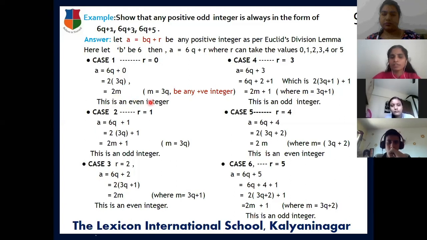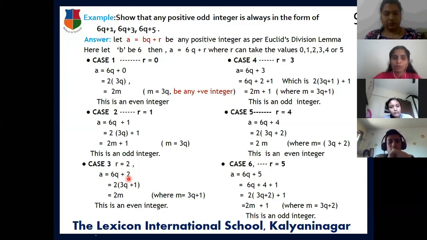Then the next representation is 2m plus 1. Let us see 6q plus 1, which is 2 into 3q plus 1. Taking m as 3q, this is a multiple of 2, an even number, plus 1, so we are getting an odd number. Coming to case 3, suppose the remainder is 2. Then the number will be 6q plus 2. This is the division lemma applied here, because a is any number and our divisor b is 6, with q and the possible remainders we are considering.